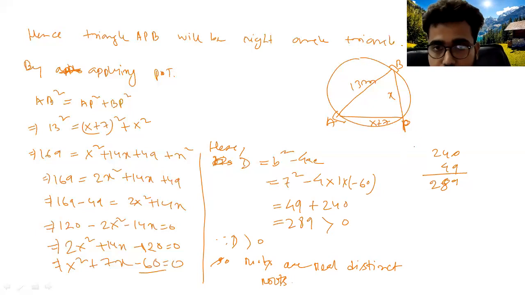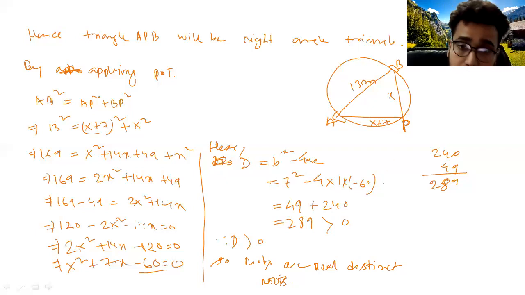That means you can erect pole P at some point where the difference of the distances of the pole P from A and B is 7 meter. Yes or no? So now you have to find the roots of this equation, the value of x, by applying the quadratic formula. What is the formula? x equal to minus b plus minus root of b square minus 4ac, by twice a.